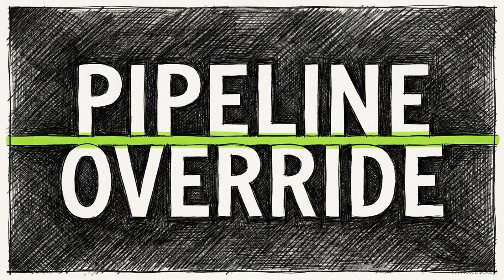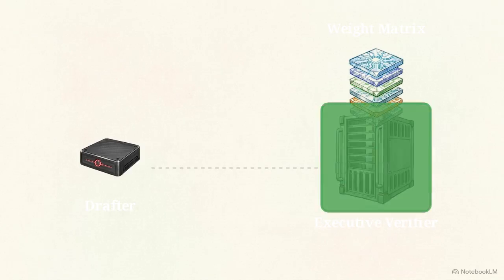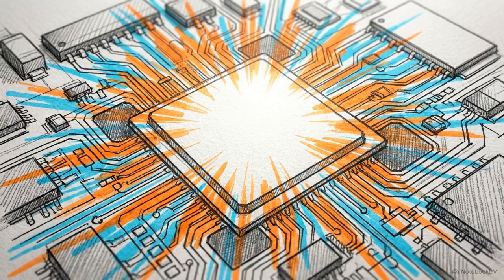Bypassing this traffic jam requires a structural architectural change known as speculative decoding. This draft-then-verify protocol uses a smaller drafter model to propose a block of tokens. The larger executive model verifies them simultaneously, triggering a single unified read from the weight matrix. This converts the inference pipeline into a compute-dense batch operation. Abandoning sequential memory fetches in favor of parallel block verification extracts the true performance the hardware ALU is capable of delivering.